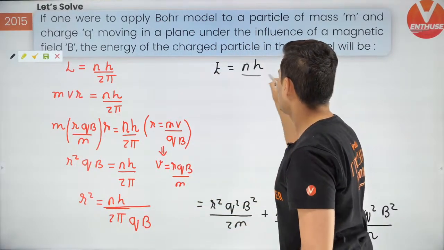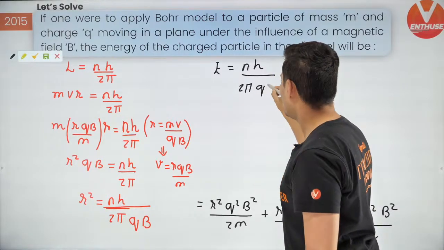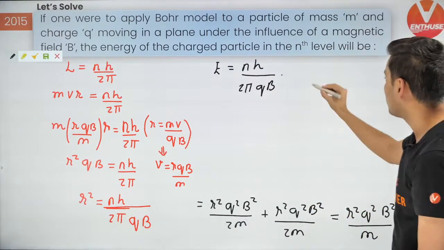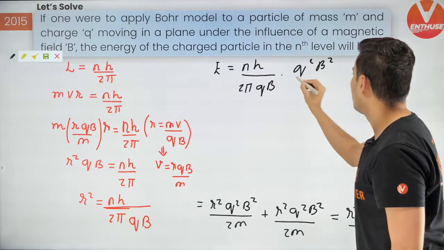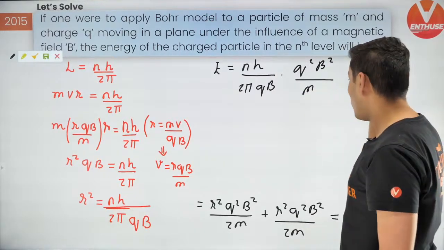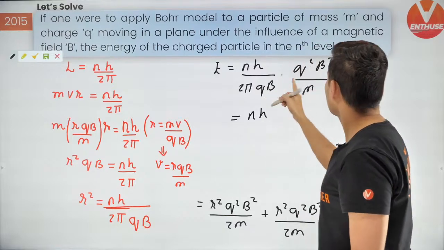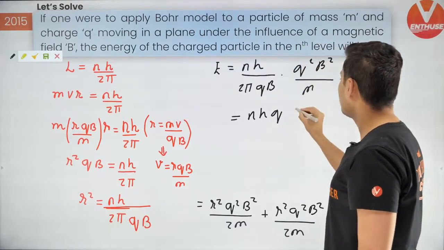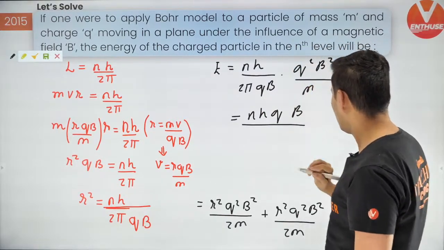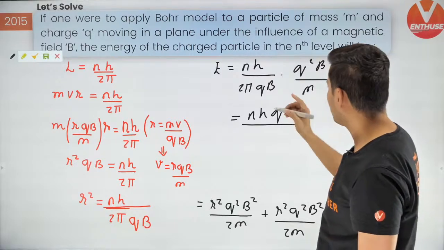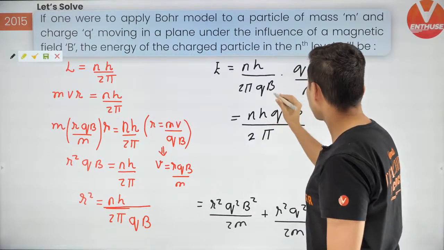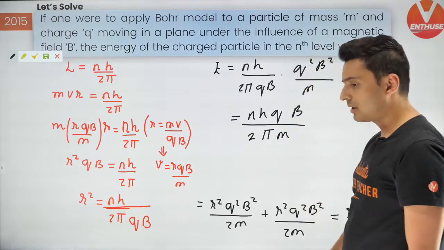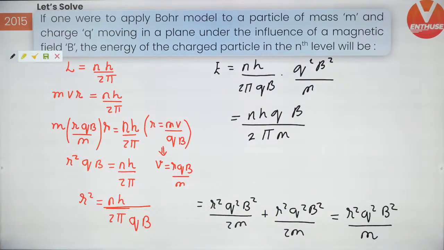So you will have NH by 2 pi qB into the remaining terms, Q square, B square divided by M. One of the Q's goes away, one of the B's goes away, so that is going to give me NH upon 2 pi M. That's it. Check this out. I hope this is clear.